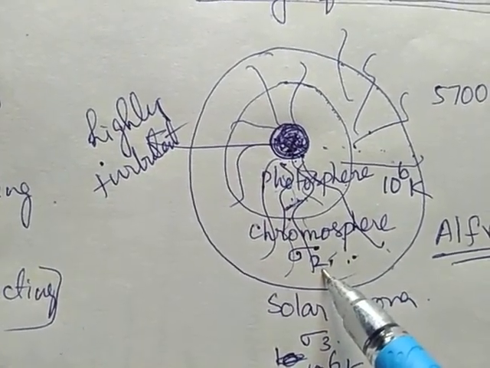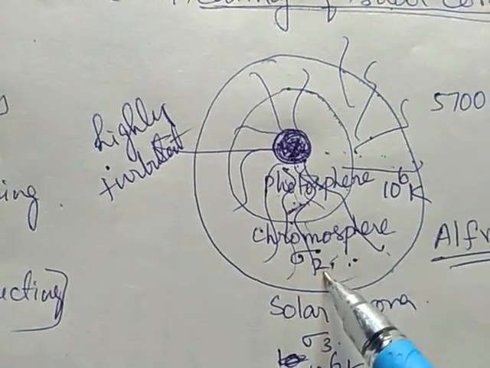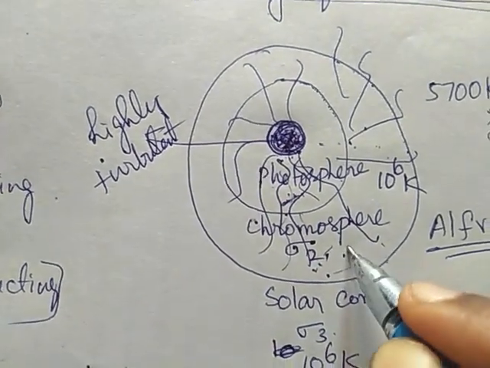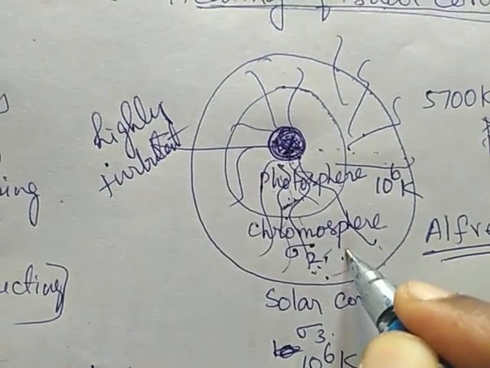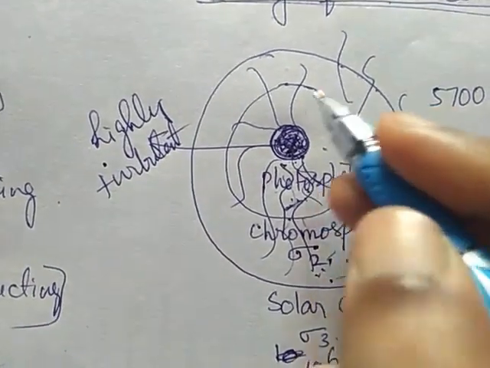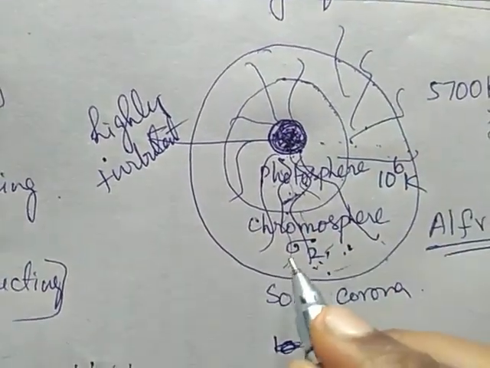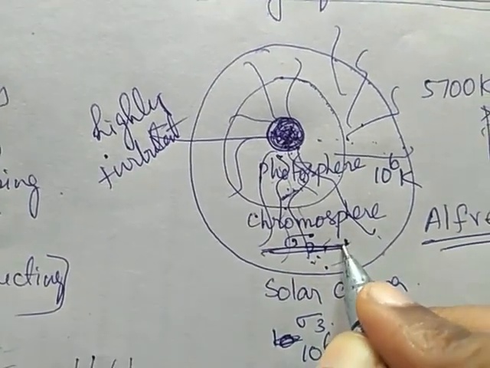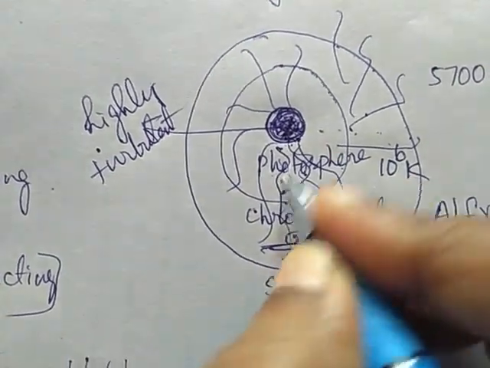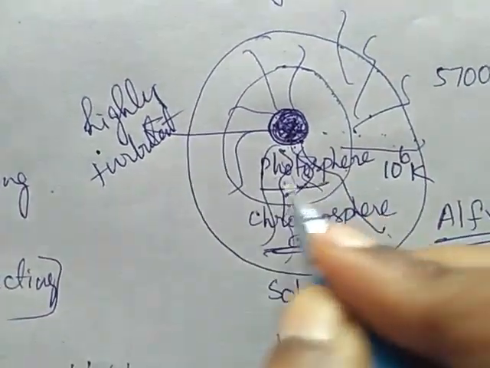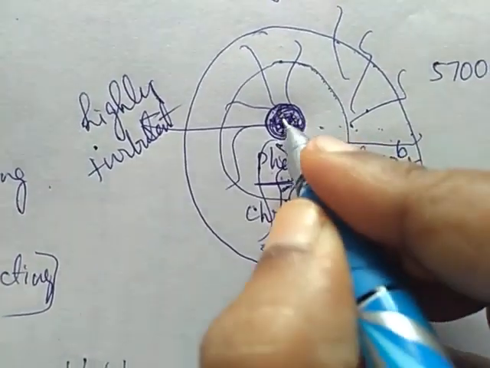The electrical conductivity of the solar corona is much less than that of the chromosphere or photosphere. The electrical conductivity in this region is very low compared to this region and this region. Similarly, the electrical conductivity of this region is less than this.